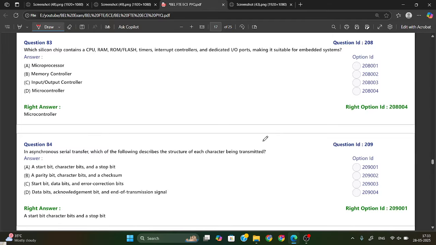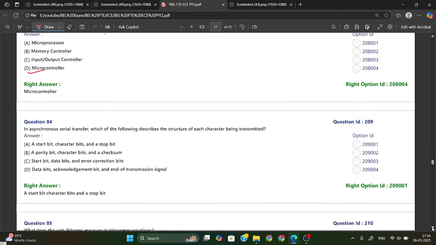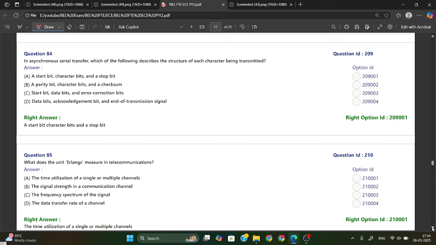Which silicon chip contains CPU, RAM, ROM, flash, timer, interrupt controller, and dedicated input output ports, making it suitable for embedded systems? So it is nothing but a microcontroller. In a microcontroller, everything is there. Okay, this is the main difference between microcontroller and microprocessor. Microcontroller has everything, and in a microprocessor we have to connect everything externally.